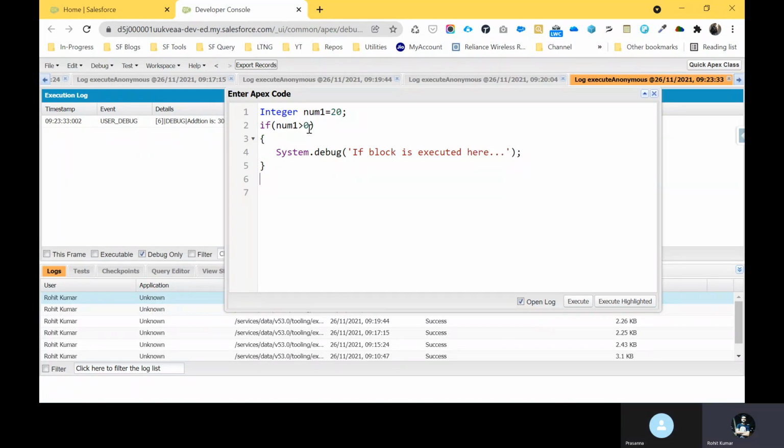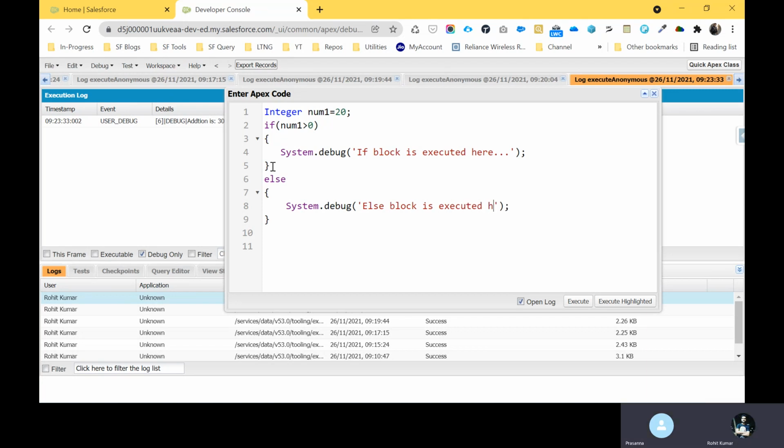Then if this condition is false, that block is executed automatically, the else, like system dot debug and else block is executed here, something like that.